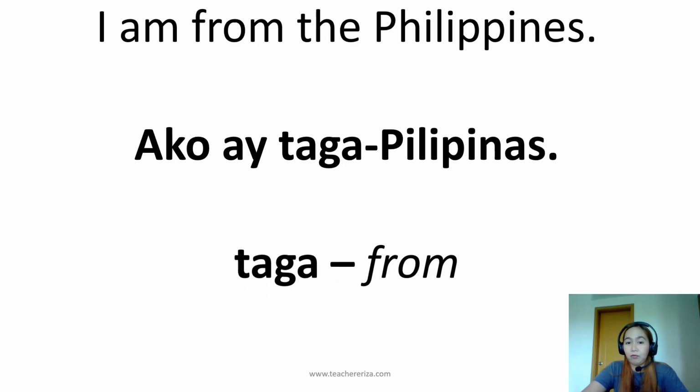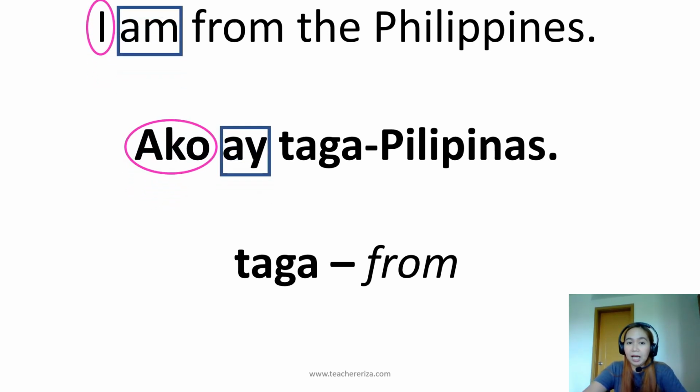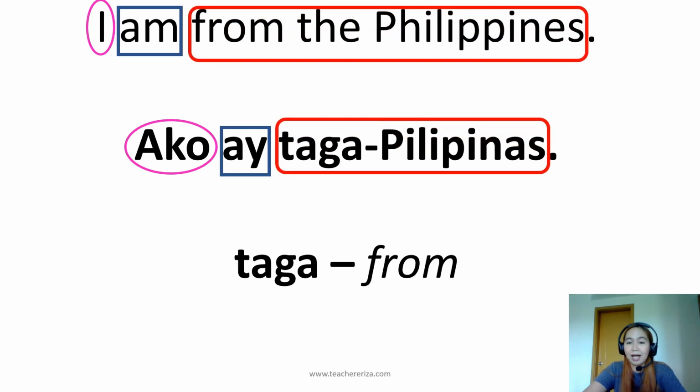Again, taga is from and it's always linked with a hyphen. So the origin of a person is taga plus the country or the place. So again, ako ay taga-Pilipinas. So this is the formal way.